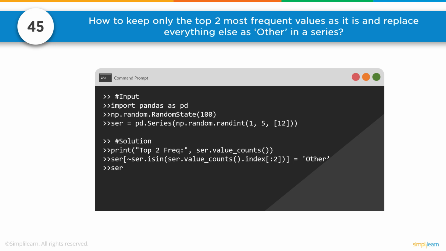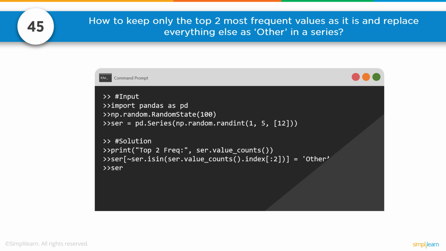And then we have our pandas series. You can see here we're doing Numpy random.randint 1, 5 by 12. And so the solution for this is we've created a pd dot, remember the capital S, Series solution. We're going to print the top 2 frequencies, and that is our series dot value_counts.